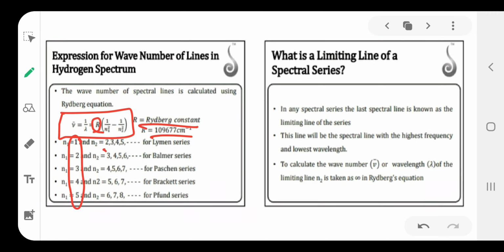For n2, the first line is the H alpha line, the second is the H beta line, the third is H gamma, then H delta, and the last one is H infinity. The H infinity line is called the limiting line. The limiting line has the lowest wavelength. The first line has the highest wavelength in each series. So that is about the n1, n2 values.